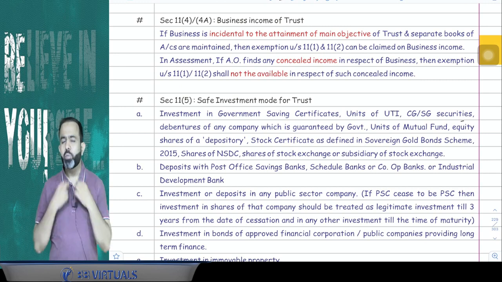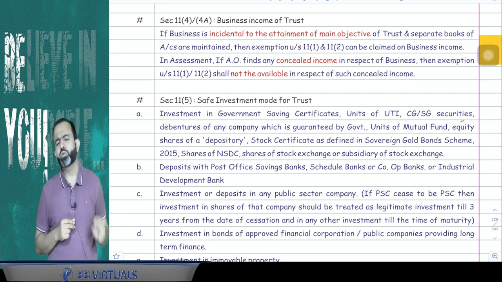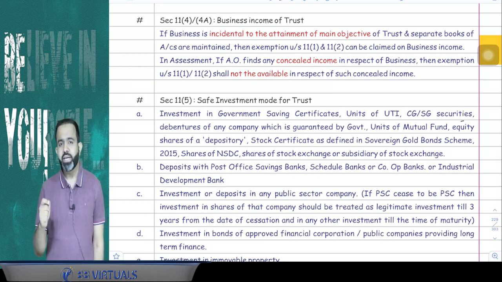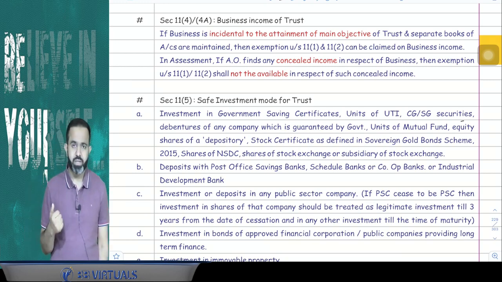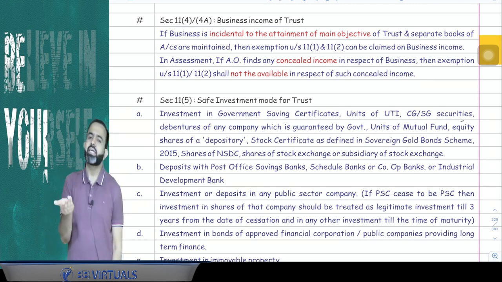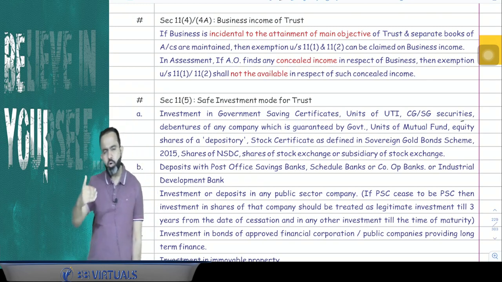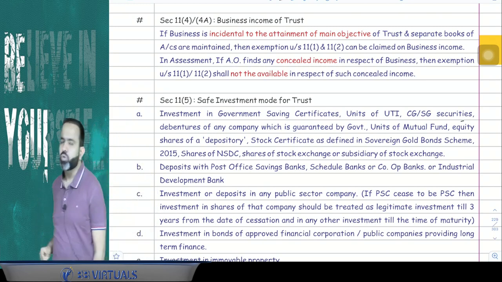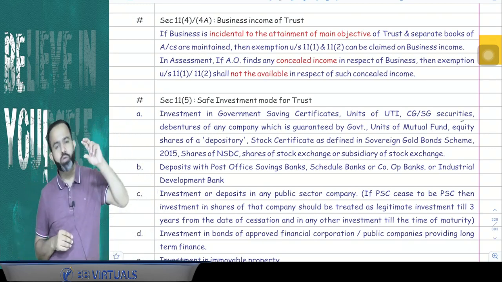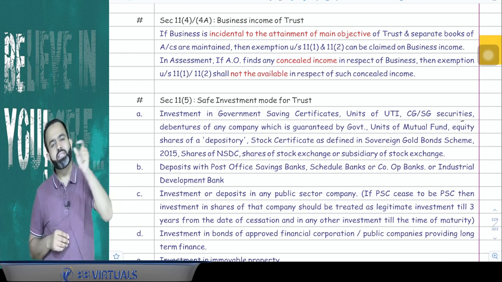Now, here the lawmaker says that they maintain separate books of account, but when the assessing officer was doing the assessment, the assessing officer realized that there is some concealment of income and increased the income. If the assessing officer has increased the income, then on the increased part, exemption is not available. In simple words, whatever the increased income by the AO, that will be taxable for